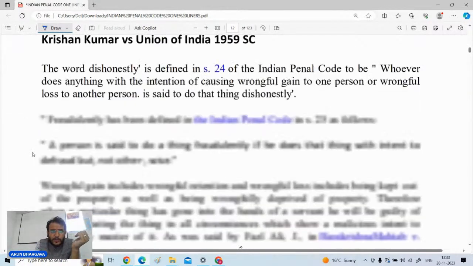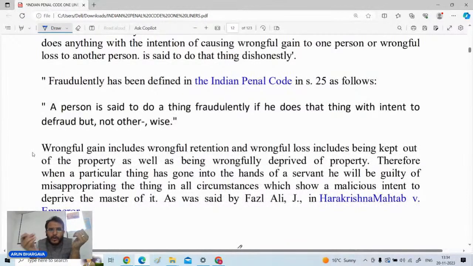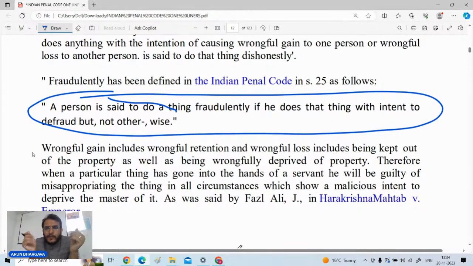After that, another important point: what is the term fraudulent? The term fraudulent is defined in section 25 of the Indian Evidence Act. Fraudulent means that a person is said to do a thing fraudulently if he does that thing with the intention to defraud but not otherwise. Now this definition does not make it very clear what the term fraud actually is.